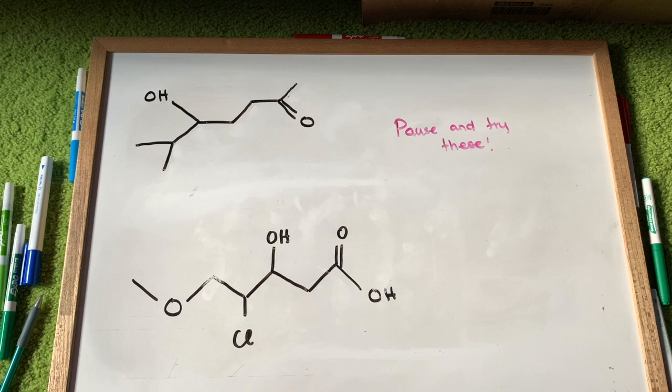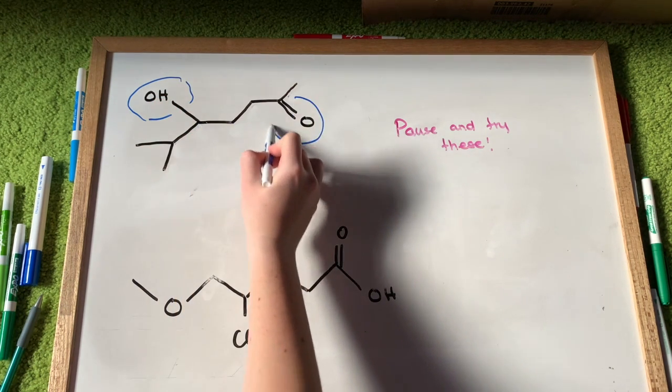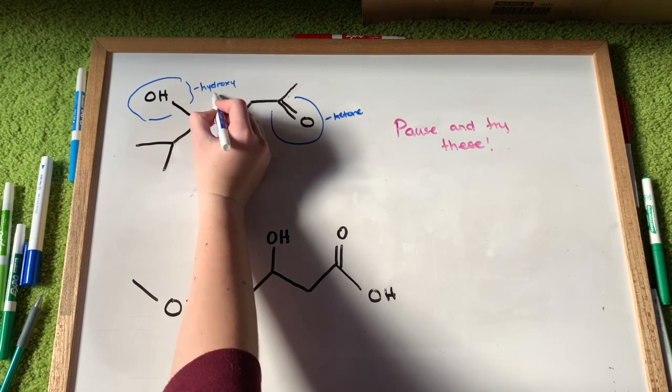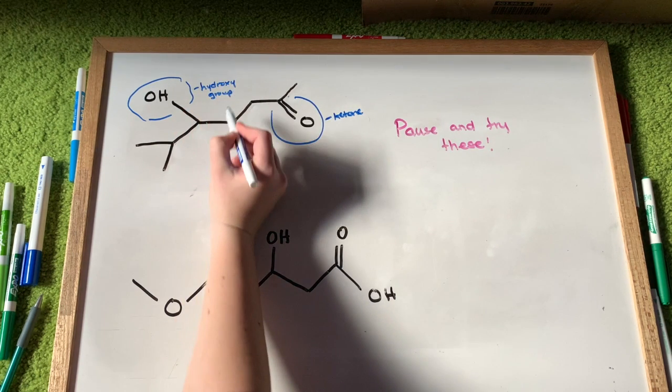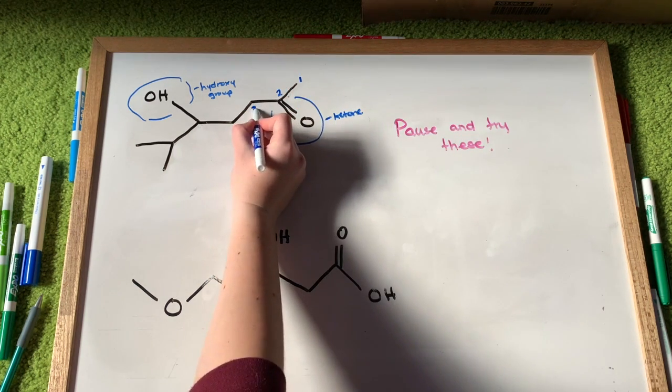Here are some more examples. Please pause and try these by yourself. Now we will go through the answers together, starting with the top molecule. We will first identify all of the functional groups present here to determine the priority. Here we have an alcohol, which I'm going to label hydroxy, and then we have a ketone below. We know ketones take priority over alcohols, which is why I named it hydroxy.